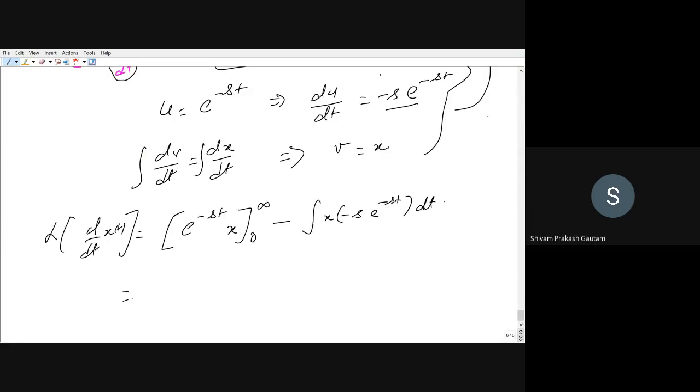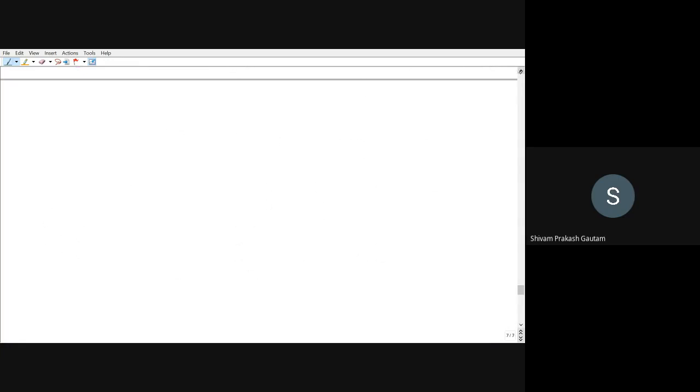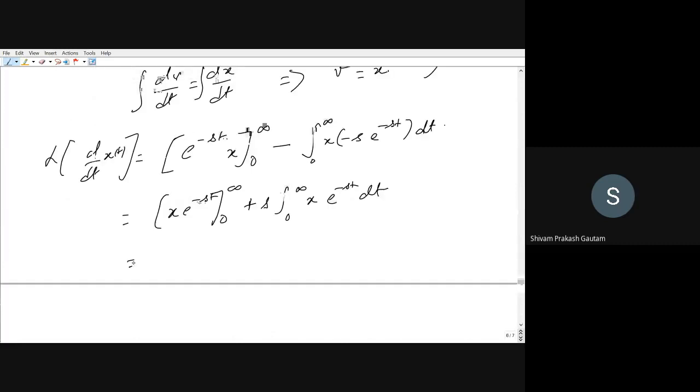Now rearranging it in a better way, it will be x e to the power minus st, limit 0 to infinity, minus this integral, which also has limit 0 to infinity. If you take the minus sign at the front, minus s, minus and minus will cancel, so here we will get plus and s will be outside: x e to the power minus st dt. When you put the limits, it will be x e to the power minus s infinity minus x e to the power minus s 0, plus s.